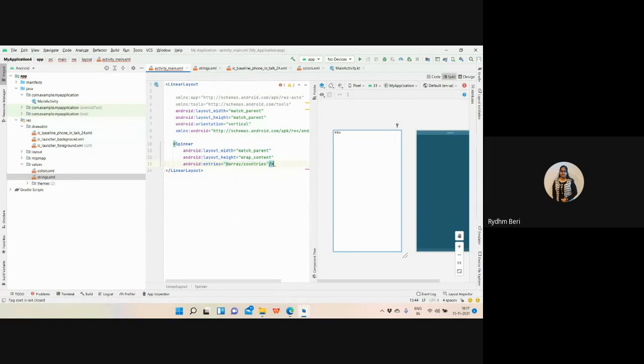So see, my drop down list is created. This is how we can create the drop down list. Here I'm not having any emulator, so that's why it's not showing. Otherwise, if you run it, you will see that it will show you the list of the items that are there, right? This is how we can create the spinner.